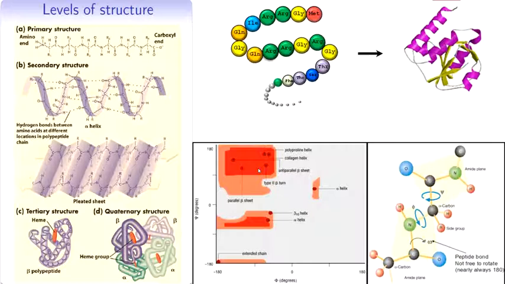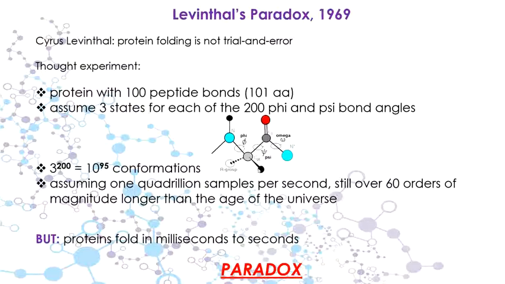Not 101. See, because the last amino acid is not going to participate in a peptide bond. So 99. If I have 100 amino acids, there will be 99 peptide bonds.